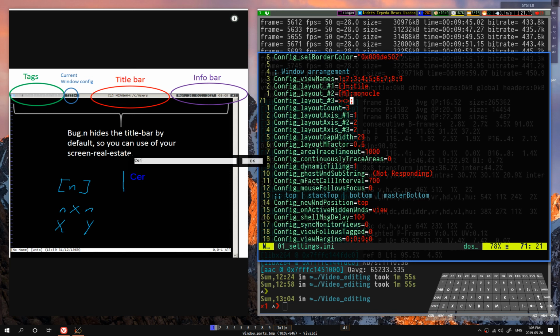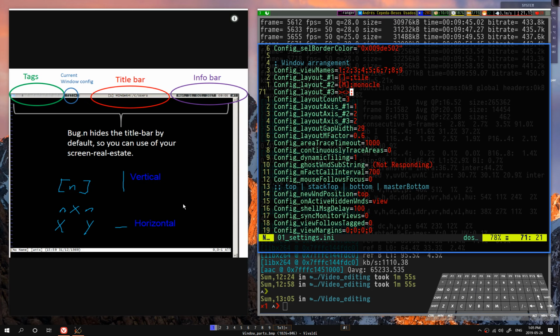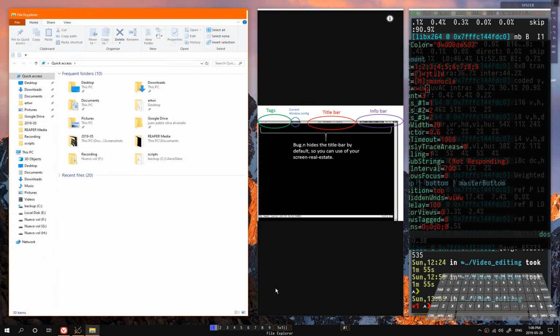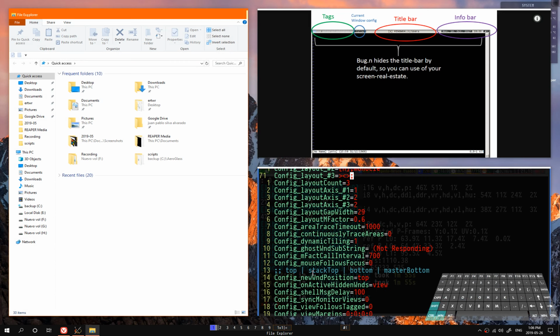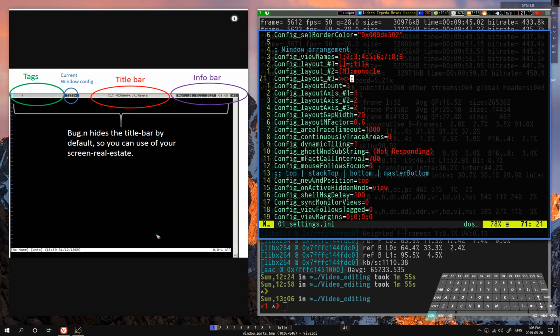Next, we're gonna see that there's like a bar over there, or a slash, and that is going to represent the orientation of the master stack. You change it by employing Windows Control-T. Next is going to be the symbol for the stack or the slave windows, and depending on the symbol that appears over there, it's going to be vertical or horizontal, right? So that's the syntax for the Windows configuration.